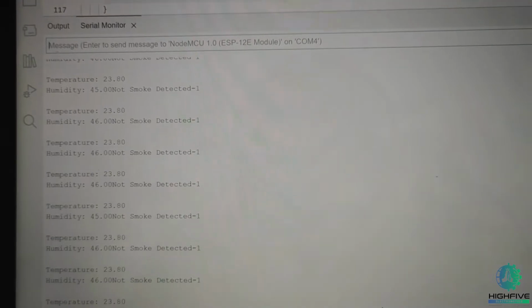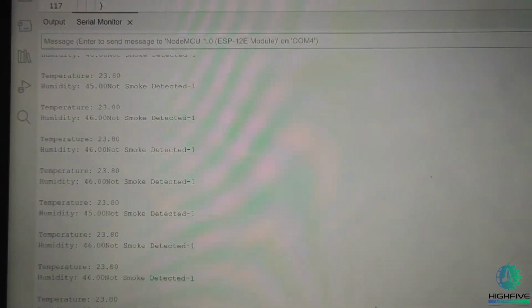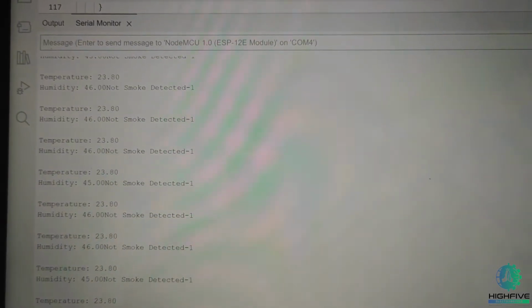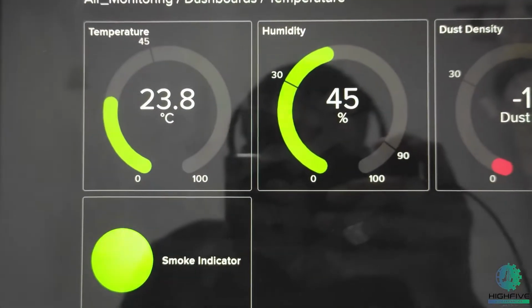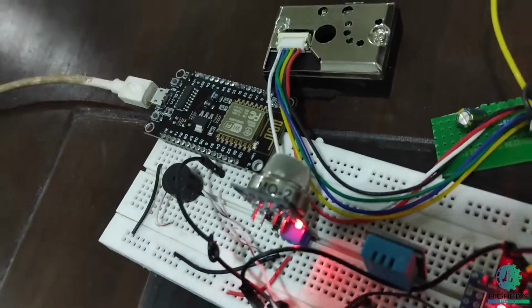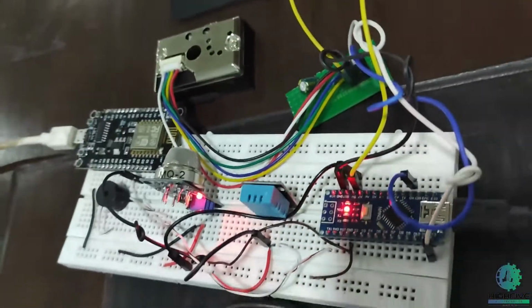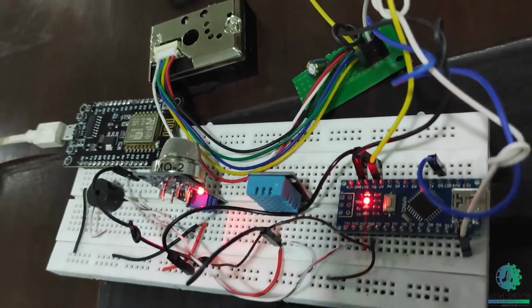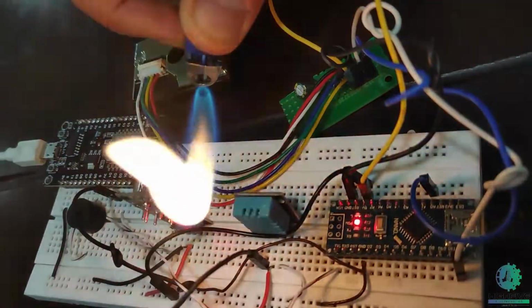Okay, when my temperature increases from desired conditions, then I receive the buzzer beep. My friend, please, I read the values.